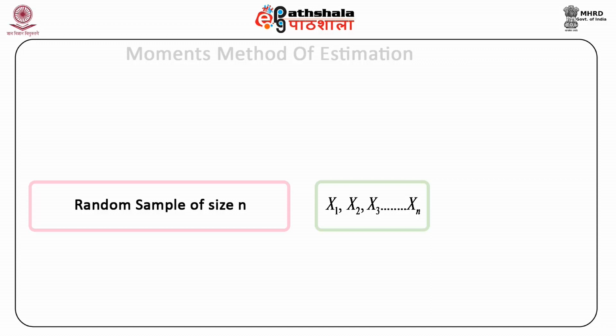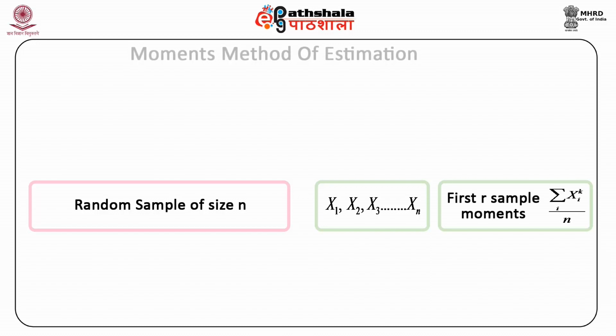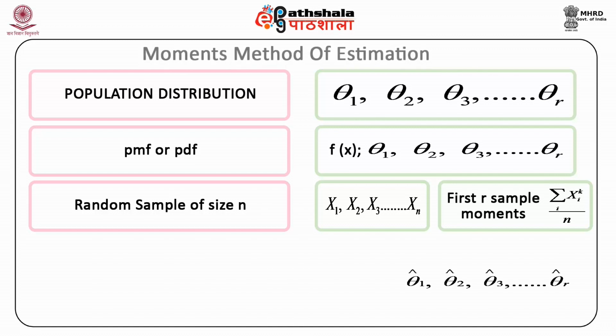Next, we obtain the first r sample moments, which could be defined as summation over i of x i raised to power k divided by n for k equal to 1, 2, 3 up to r. The next step is to set up a system of r equations by equating the first population moment with the first sample moment, the second population moment with the second sample moment, and so on. By equating each of the r population moments with the corresponding sample moments, we have r equations as functions of the r unknown parameters.